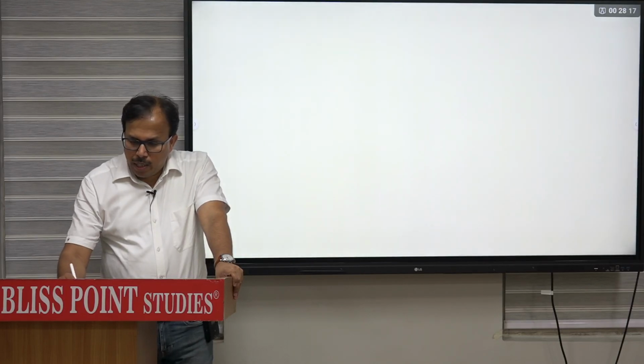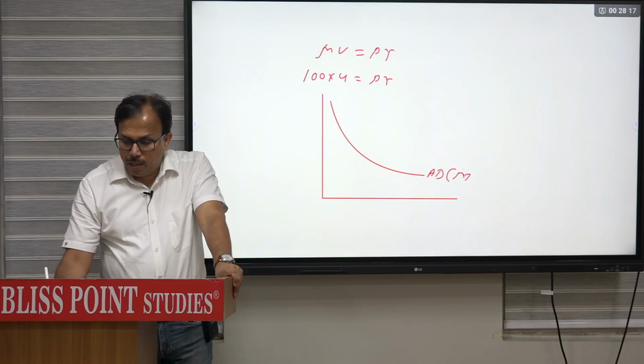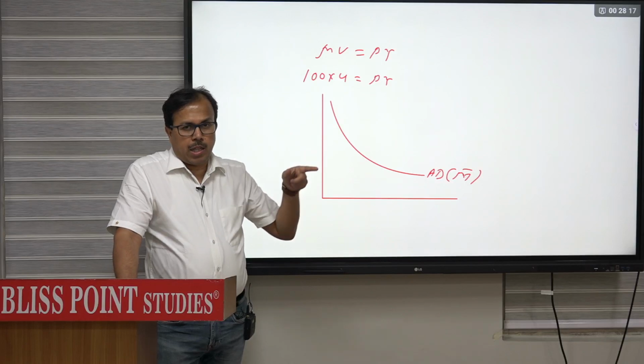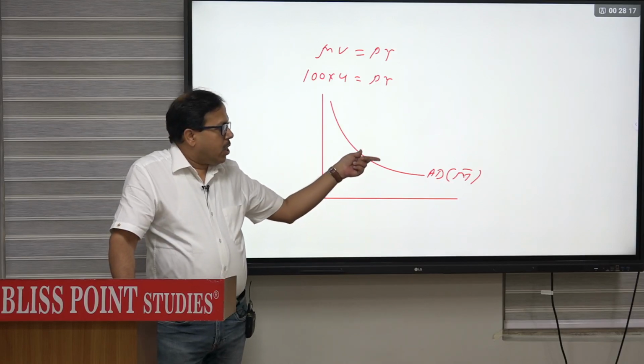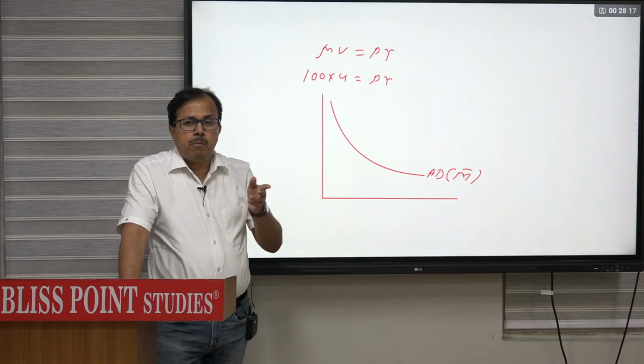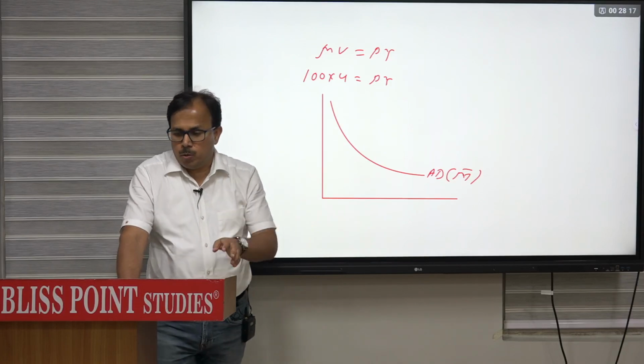क्लासिकल में MV = PY. Based upon a given quantity and velocity, there can be many combinations that will be consistent, and therefore you get a rectangular hyperbola aggregate demand curve which depends upon quantity of money. So classical AD rectangular hyperbola है, Keynesian AD straight line. Classical AD can shift because of only quantity of money. Keynesian AD can shift because of money also, because of fiscal change also, because of government expenditure also.